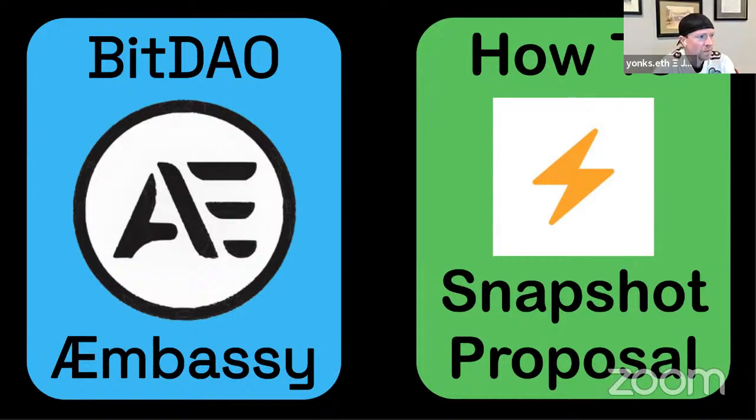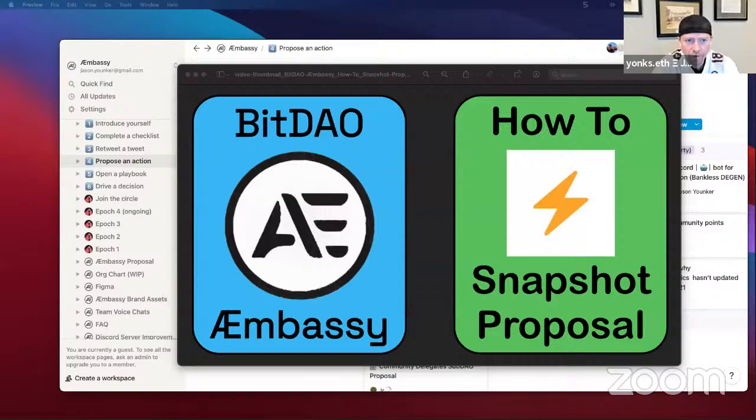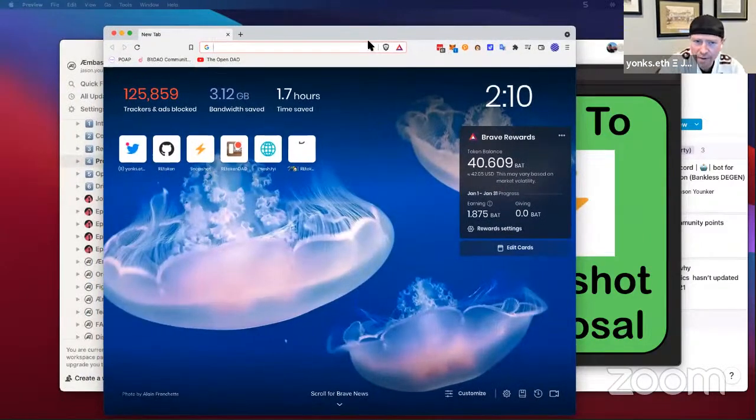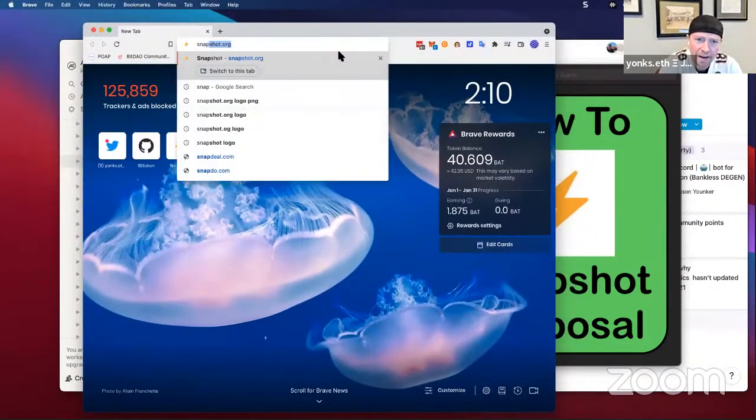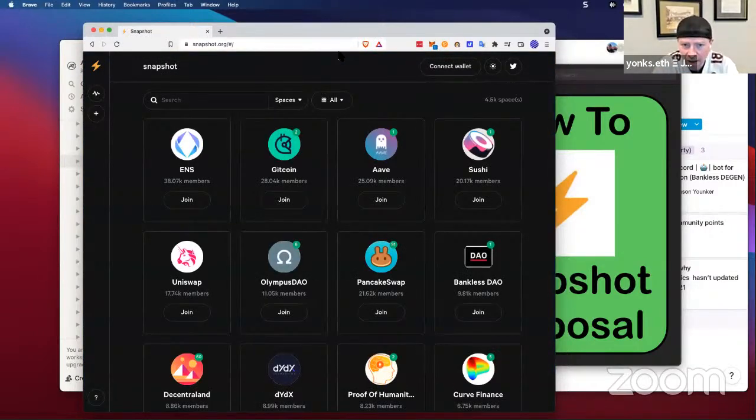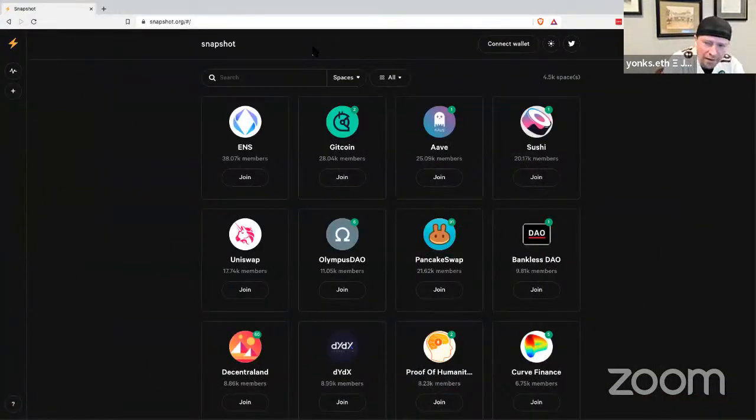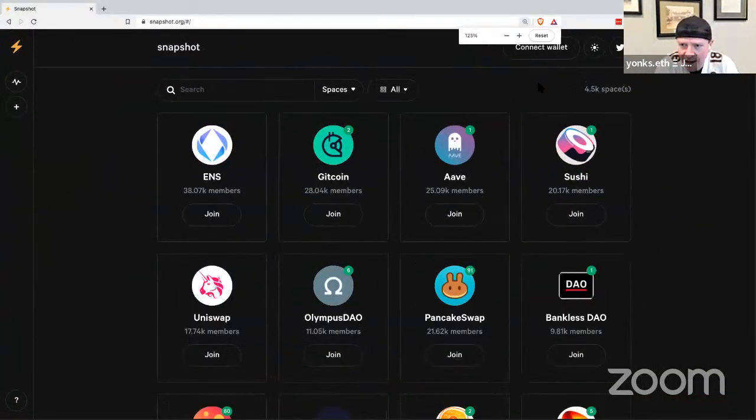For those people that aren't familiar with Snapshot, it is the place that DAOs are using for governance. And there's a lot of reasons why it's being used for governance. One of the reasons is because it is a gasless solution. What that means is it doesn't cost transactions for creating or for voting on various things. As people that have participated in an on-chain vote know, I'm at snapshot.org. This is the governance platform that is used. Right here, you can see 4.5K spaces.